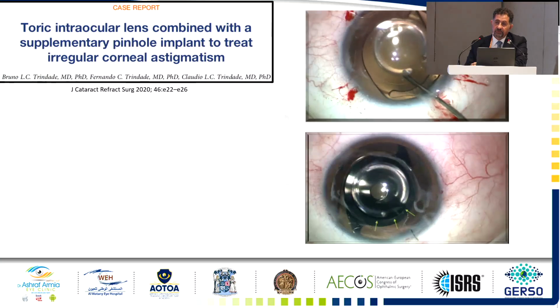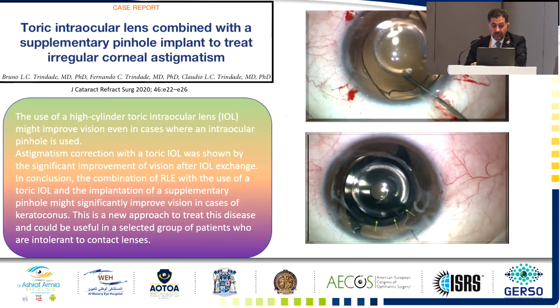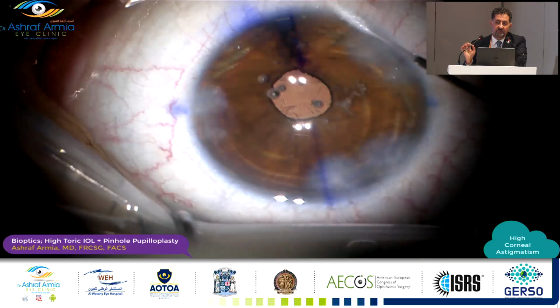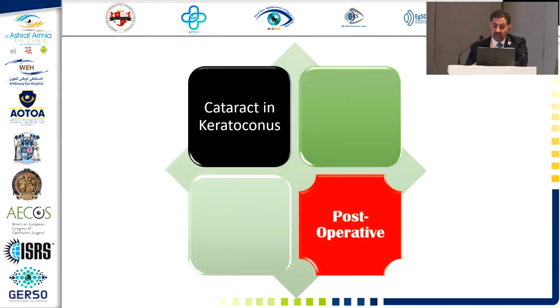In my opinion, whatever you do with toric IOLs, narrowing the pupil is important, either by the IC8 IOL or by pinhole pupilloplasty, as Ammar Gwaral mentioned in the last 2 years. I found in all my cases with advanced keratoconus, even if I'm putting a toric, I do pinhole pupilloplasty, if the pupil is around 2 to 3 millimeters postoperatively.